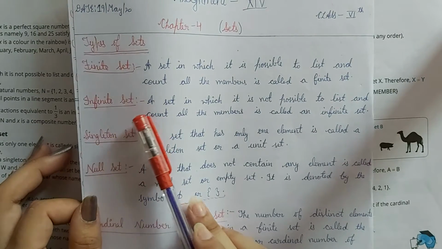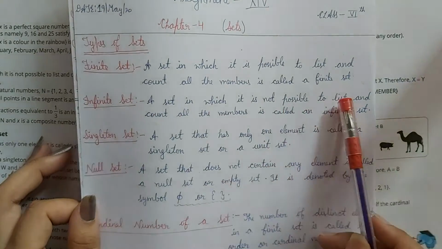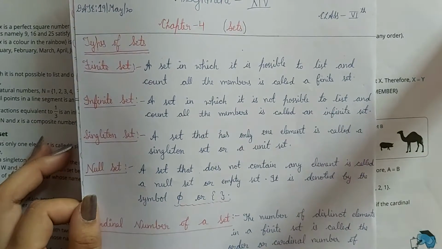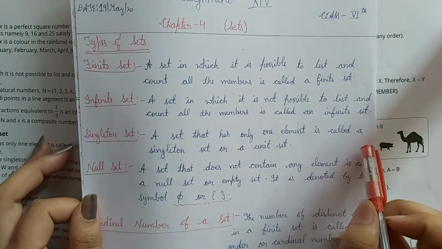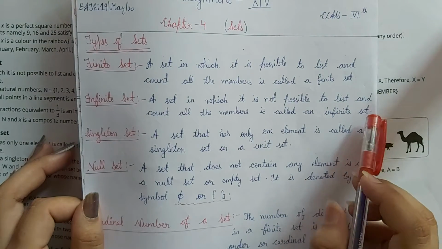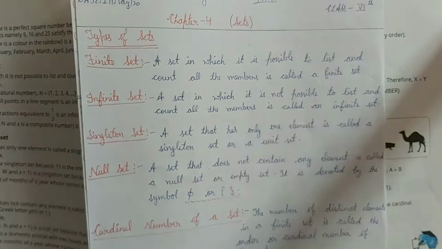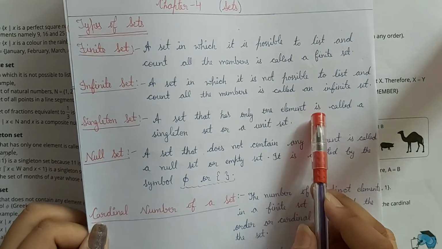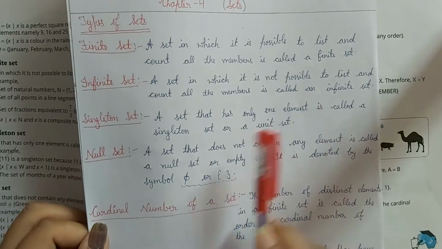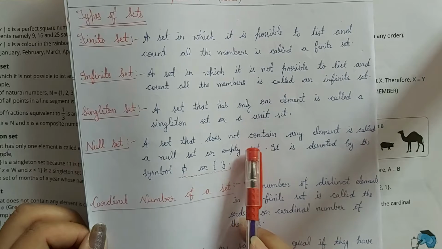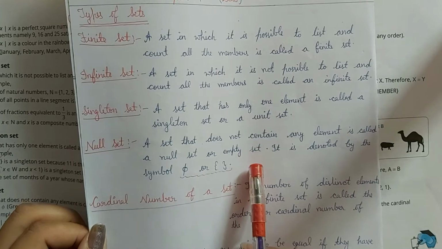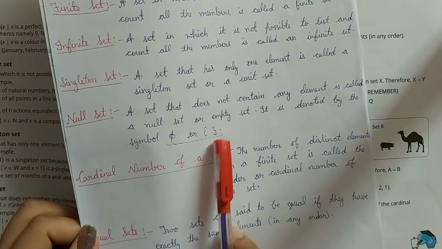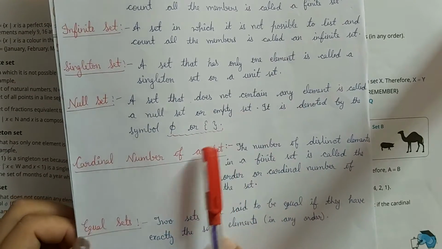Next is infinite set, a set in which it is not possible to list and count all the members. It is called an infinite set. Means a set in which we cannot count the number of elements. They are called infinite sets. Next is singleton set, a set which has only a single element. It is called a singleton set. What is null set? A set which does not contain any element or any member. That set is called null set. It is denoted by two symbols, that is phi or simply empty curly brackets.